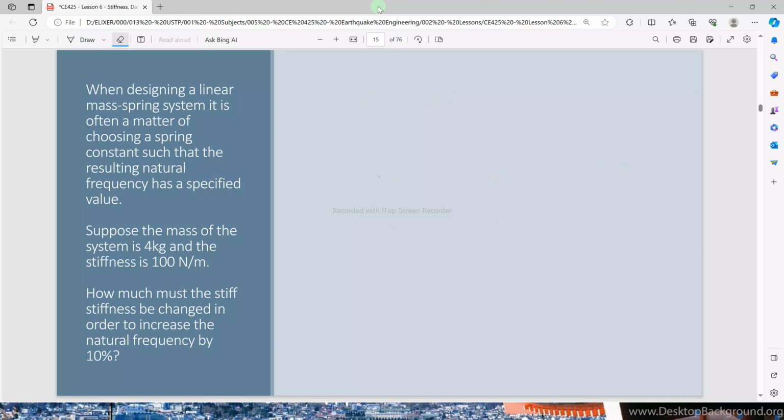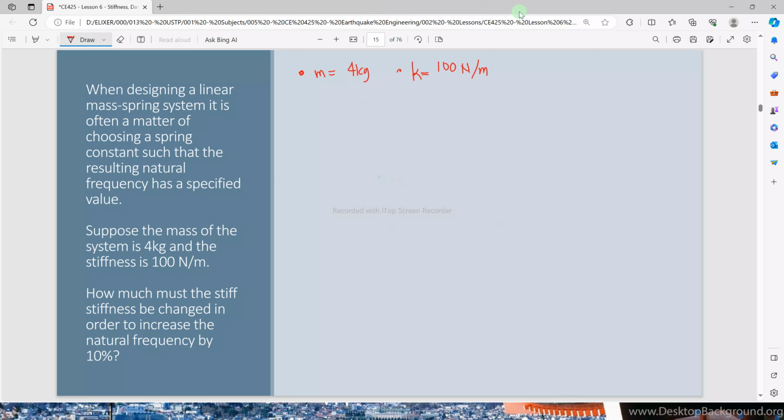So here is an example. This is a typical linear mass spring system. We have a mass, which is equal to 4 kilograms, and the stiffness K is equal to 100 Newton per meter.